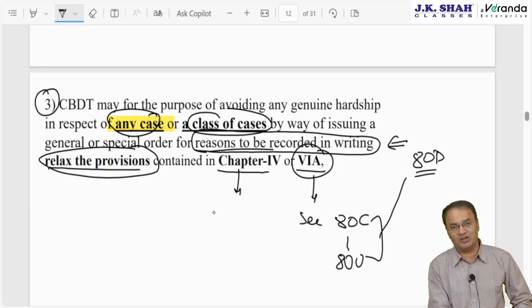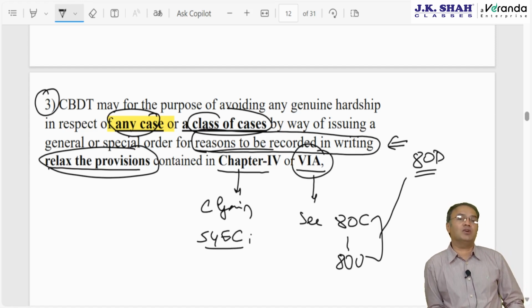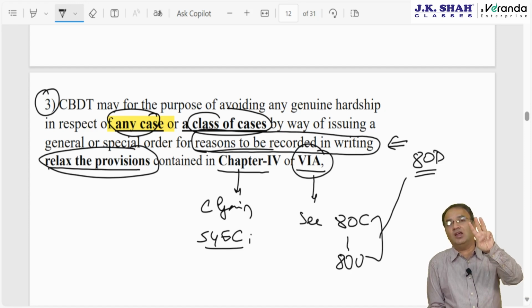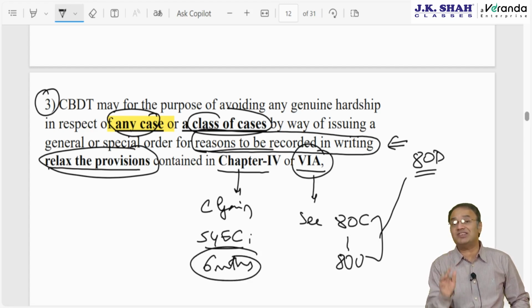Chapter 4 is the 5 heads of income. For example, one of the heads is capital gain. In the capital gain chapter, you have exemption under 54EC. Within 6 months from the date of transferring the old asset, you acquire notified bonds of NHAI, RECL, PFCL, IRFCL, then exemption is available. The time limit to invest is 6 months. Suppose any assessee could not invest in 6 months and invested in the 7th month, a delay of 10-15 days.